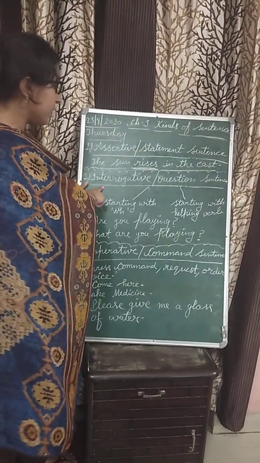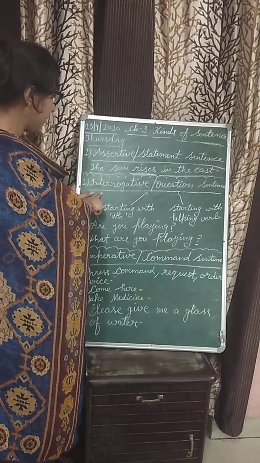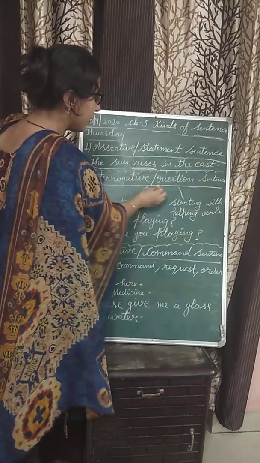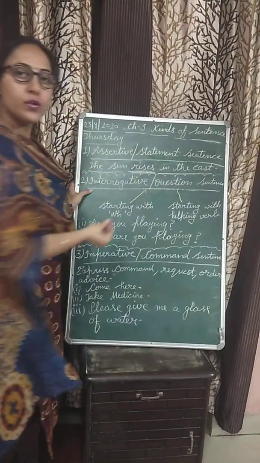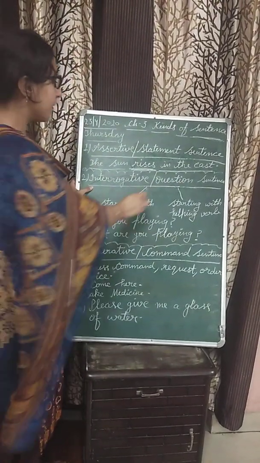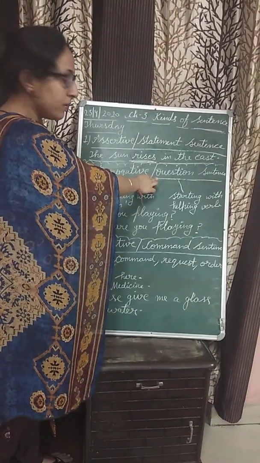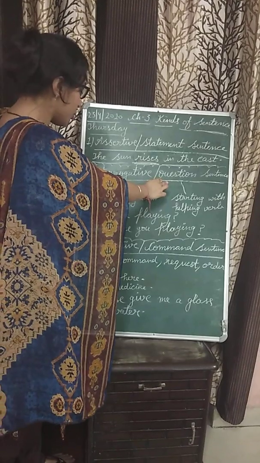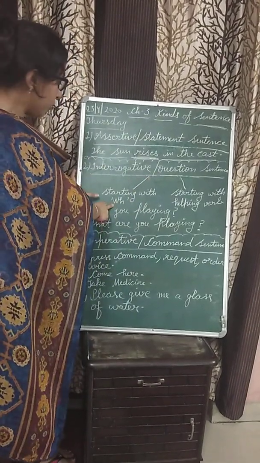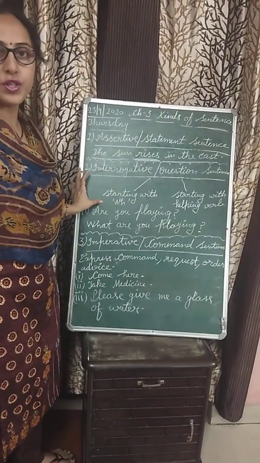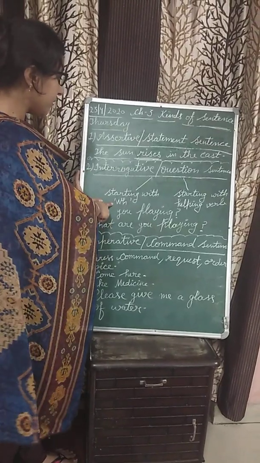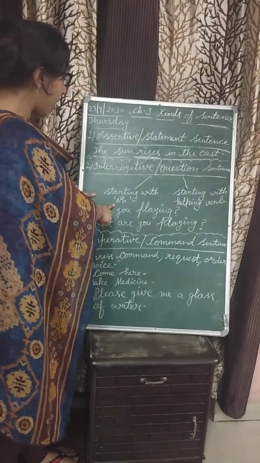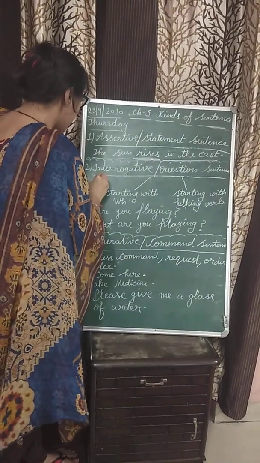Next type of sentence, interrogative sentence. This sentence is also called question sentence. Why is it called question sentence? Because in this sentence we can ask a question. Okay, beta? Which type of question can we ask? We can ask questions in 2 ways. First one is interrogative or question sentence. These sentences can start with WH family words. What are WH family words?